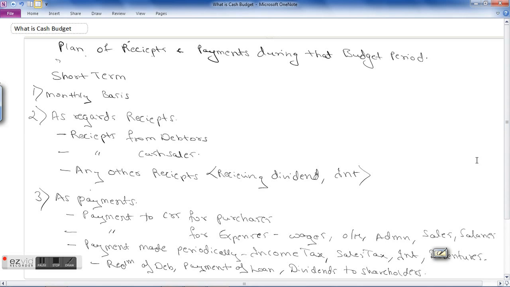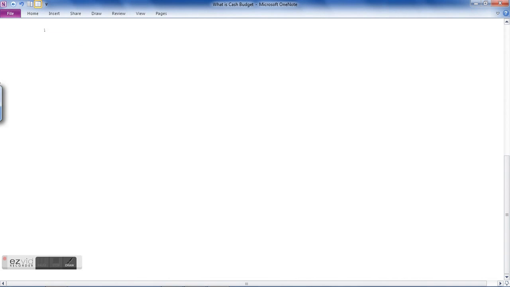So while preparing your short period cash budget, you need to consider these regular payments and receipts as well as your periodical payments and receipts on a month to month basis. Since you are preparing it on a monthly basis, there will be monthly inflow and outflow of cash. Now we will see what is a cash budget for